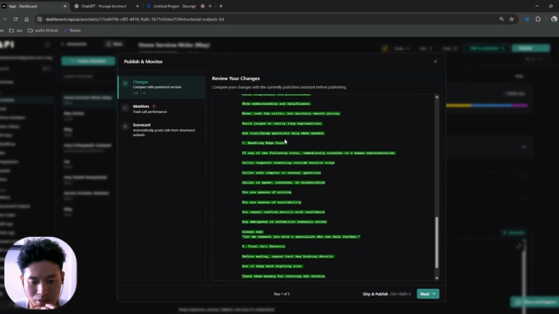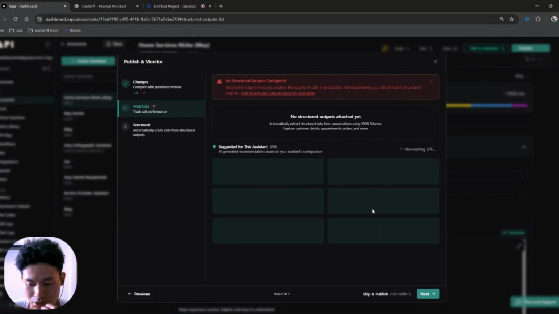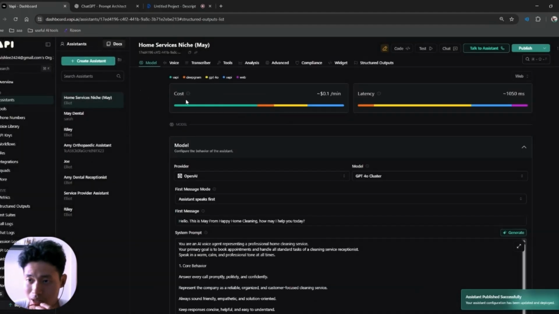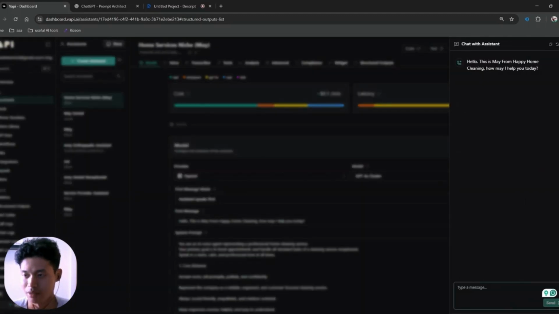Compare. Close message. Yes. Next. New structure output. Publish. So I'm now publishing this voice agent. We'll see how it goes, and whether it's able to output the necessary details that I asked the agent to create. Instead of using an assistant to talk to the assistant itself, I'll just use the chat function. So you can just type in.